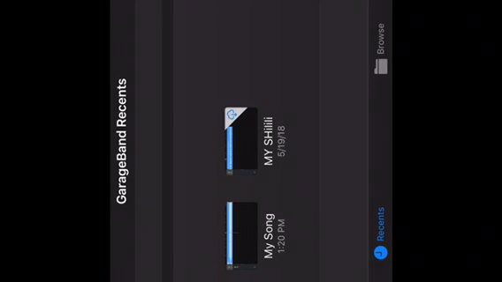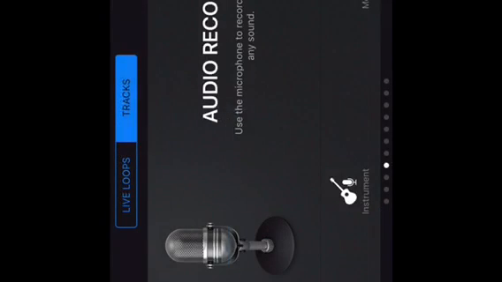So you just want to open GarageBand. If you don't have it, it's on the cloud. Yeah, so you want to press audio recorder.